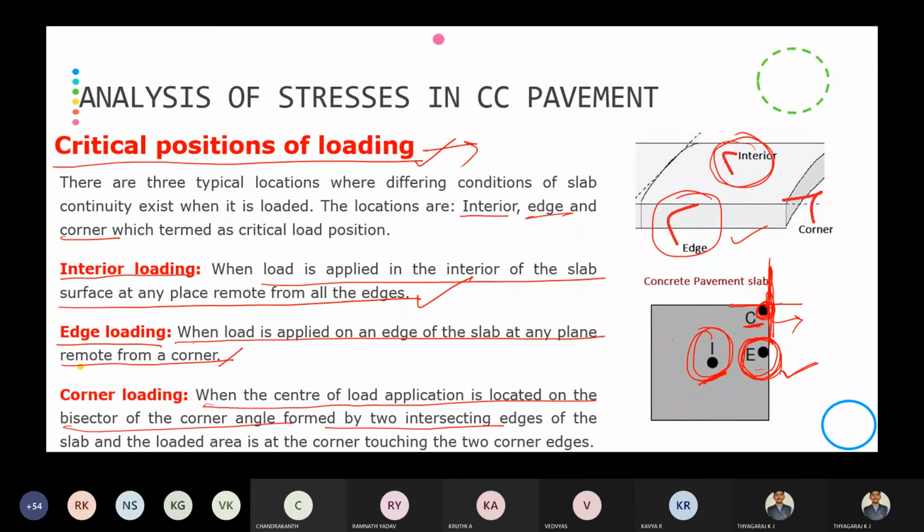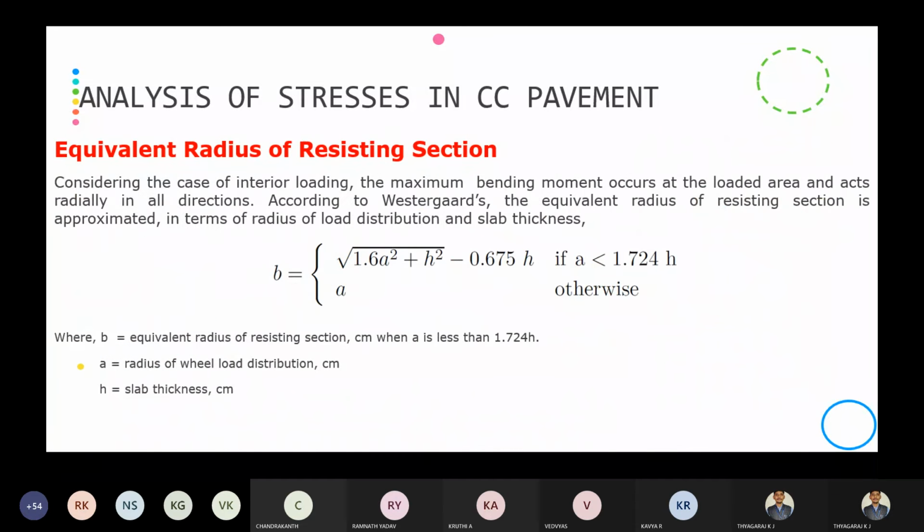Okay, it's your wish. Next one is the radius of relative stiffness. Considering the case of interior loading, we will consider this the worst case. The maximum bending moment occurs at the loaded area and acts radially in all directions. If you consider a slab under interior loading, the maximum bending moment will be acting like this, radially around the loaded area.